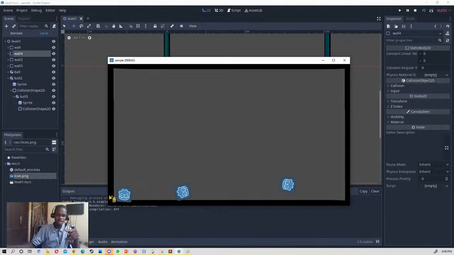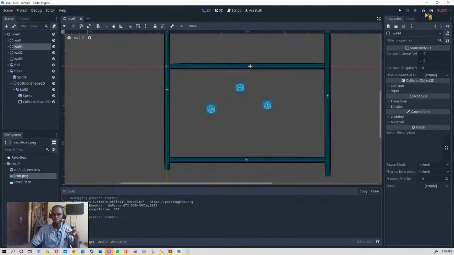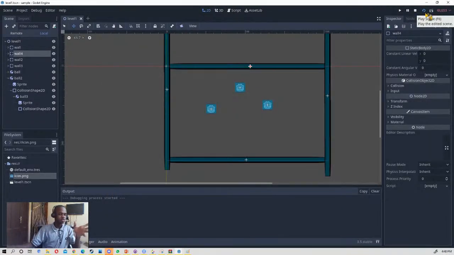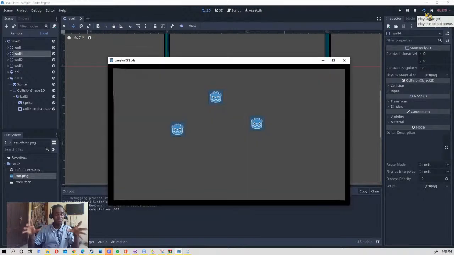And the reason why this body is getting affected by this body is because this body's weight is more than these two. The weight also matters, like in real life, someone that is bigger, as you can see, it lands on him and the force is not canceling each other.